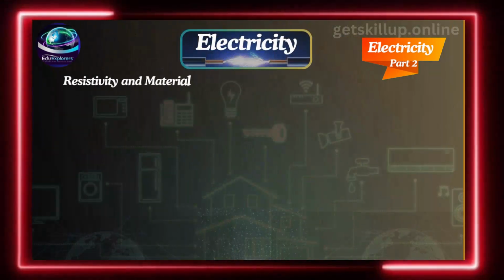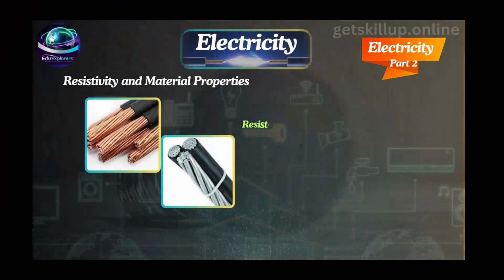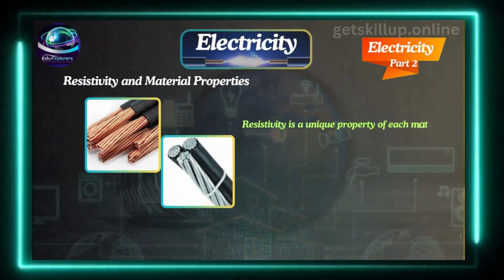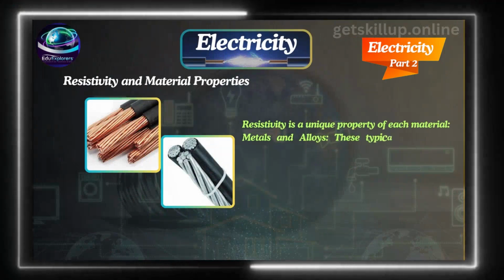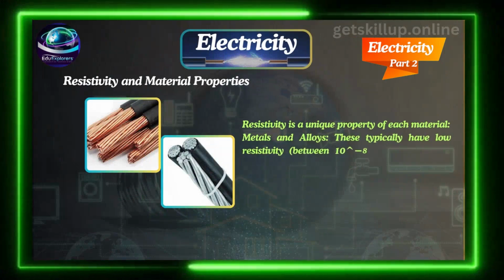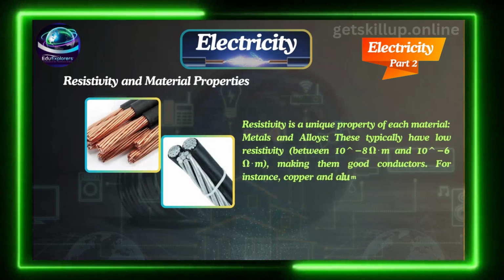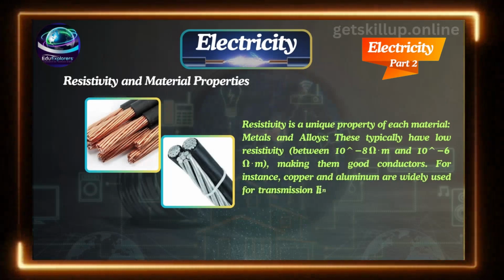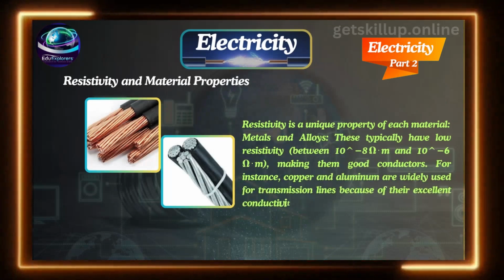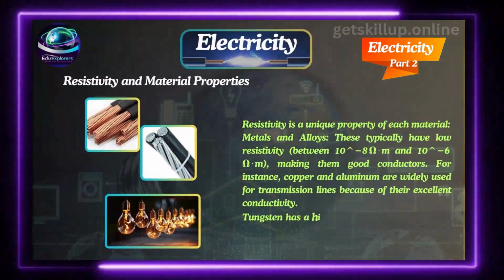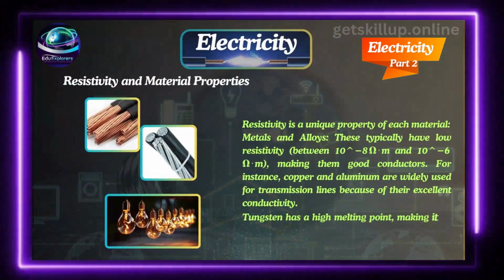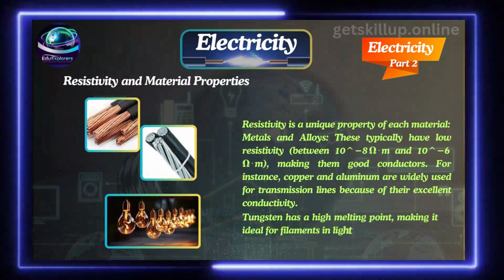Resistivity and material properties. Resistivity is a unique property of each material. Metals and alloys typically have low resistivity, making them good conductors. For instance, copper and aluminium are widely used for transmission lines because of their excellent conductivity. Tungsten has a higher melting point, making it ideal for filaments in light bulbs.